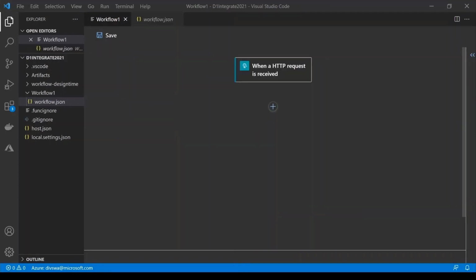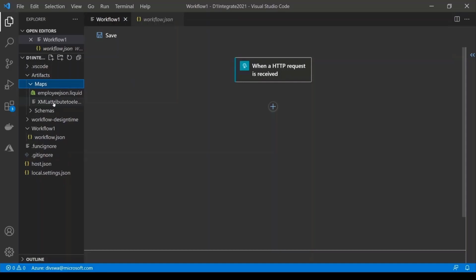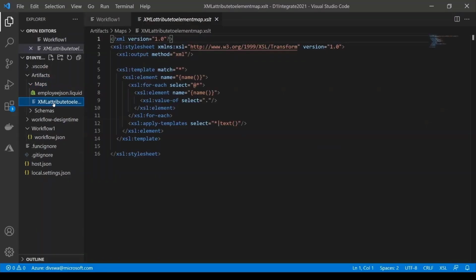So as a next step, I want to do XML transformation. I want to use this logic app to transform my XML payload based on an XSLT map. I have already created the map using Visual Mapper that is now part of EIP tools and available on VS 2090. Where do I upload this map? I'm going to use the artifacts folder here in my local file system and drop the map. As you can see, the map has been copied here, and this is my XSLT based map.